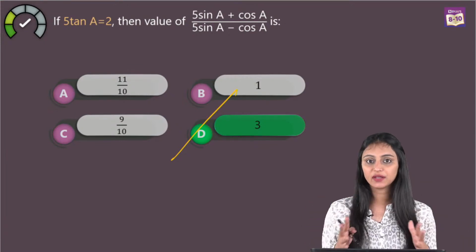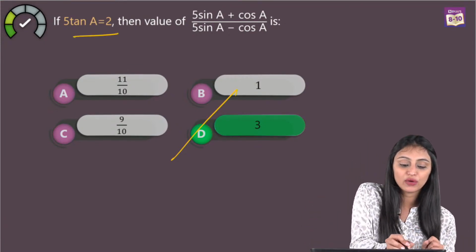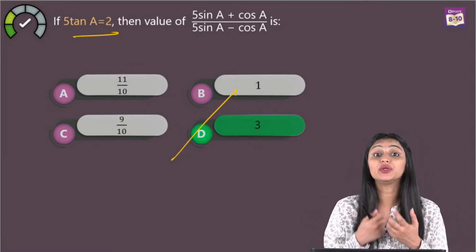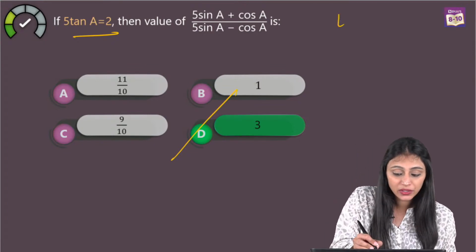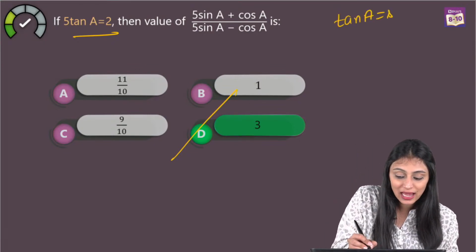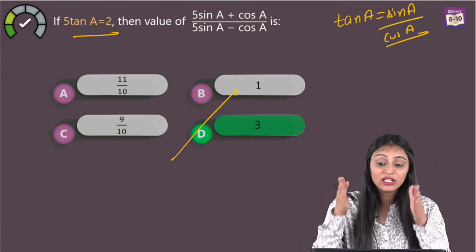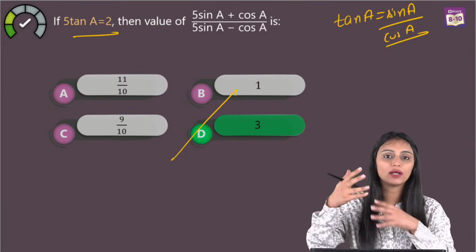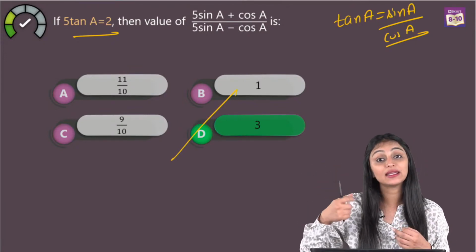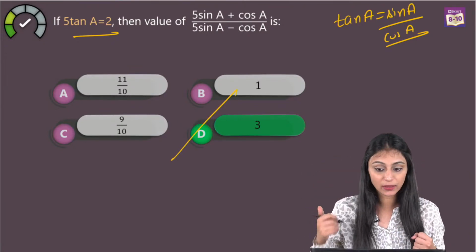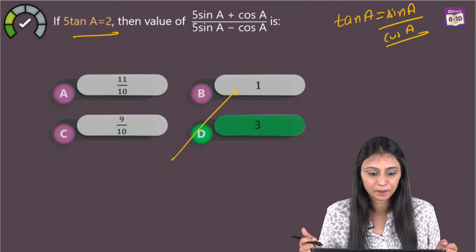See, we are dividing it with the cos because here the value of tan was given. So I wanted to use that value to find it out. And we know that tan A is nothing but sine A by cos A. So you see, cos A is in the denominator. So we divided by cos. Had it been cot A, I would have said cot A is equal to cos A by sine A. In that case, we would divide by sine A, right? Because that was in the denominator.